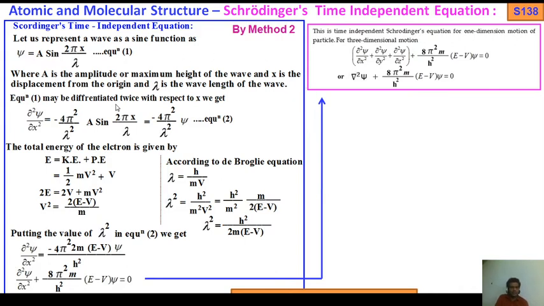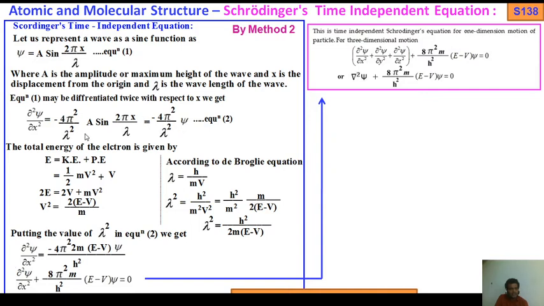Equation 1 may be differentiated twice with respect to x. We get del square psi by del x square equals minus 4 pi square by lambda square a sine 2 pi x by lambda, or minus 4 pi square by lambda square into psi.